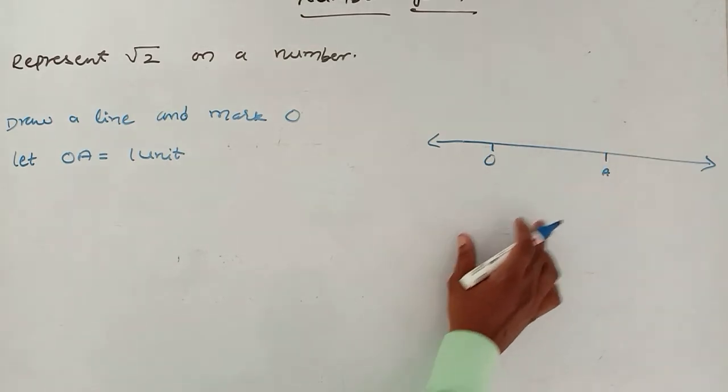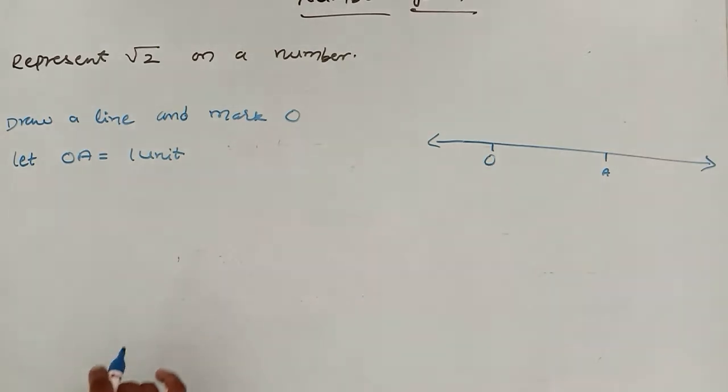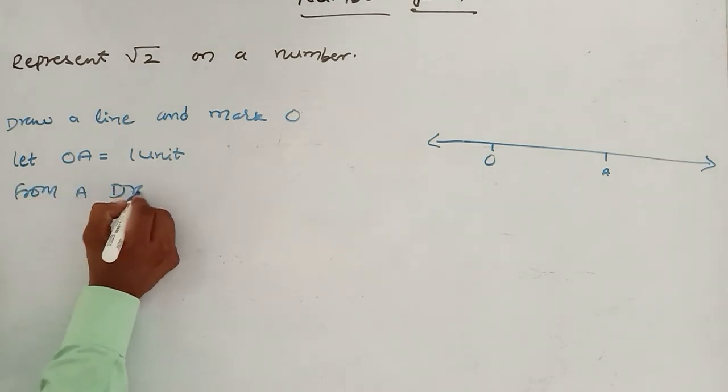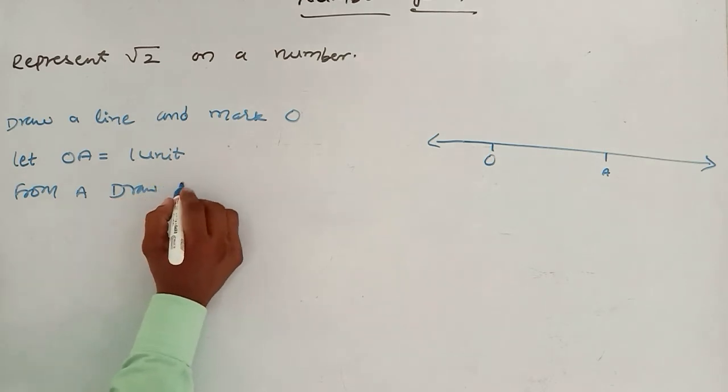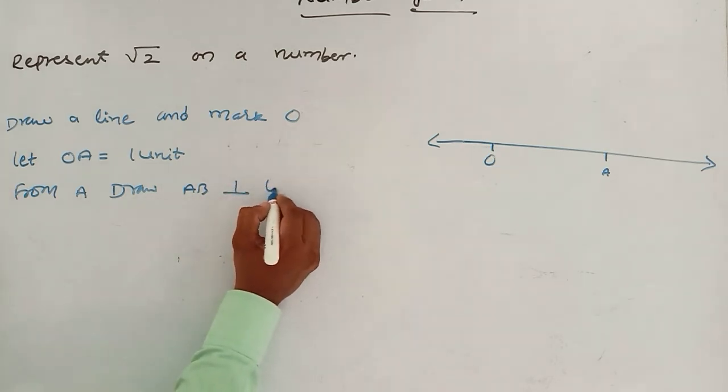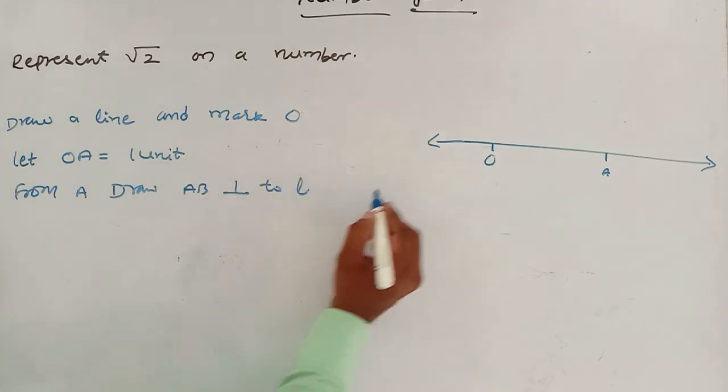Okay. Now, to this A, by using a protractor, draw a perpendicular line from A. Draw AB perpendicular to L. This is line L I am taking.